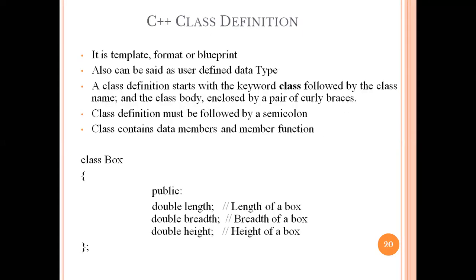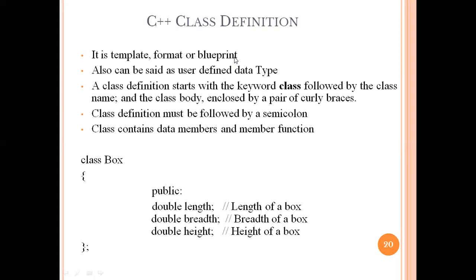So this is the definition of how we write a C++ program. A class is a template, format, or blueprint, which we have already discussed. It is a user defined data type. As per the user's logic, the user fits all the data in that class. It is a combination of both variables and methods. A class definition always starts with the class keyword, followed by the name of the class and then the body. Finally, a semicolon is required by default, which marks the end of the class. A class contains both data members and member functions.